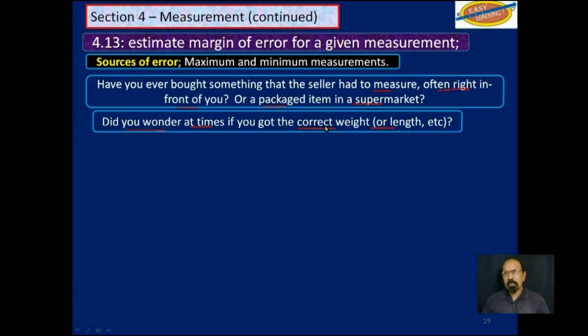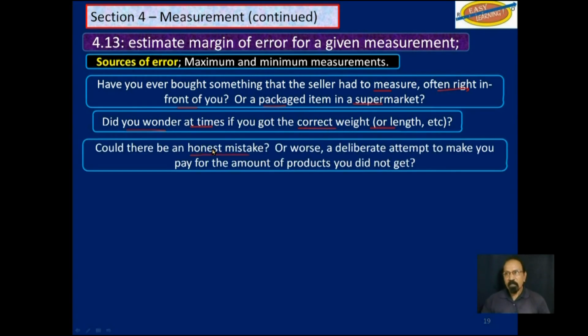If you buy, say, something that is 2 pounds or 1 kilogram, have you ever wondered if you get the correct weight? Could there be an honest mistake, or worse yet, a deliberate attempt to make you pay for the amount of product you did not get? Of course, if there is more than what we would expect, we don't complain. But when we get less than what we paid for, we are always upset.